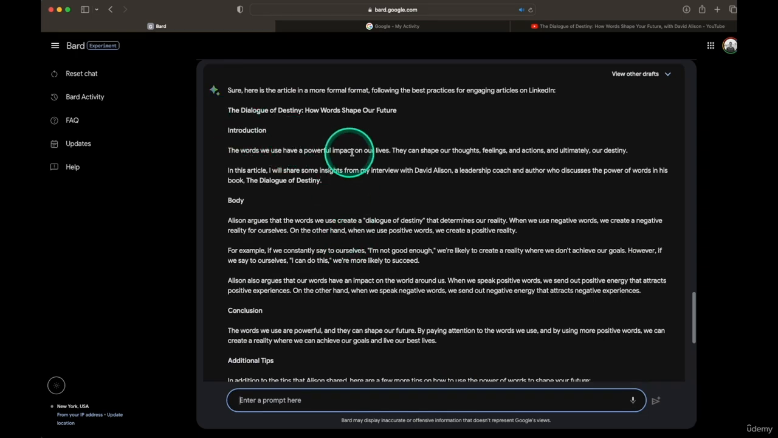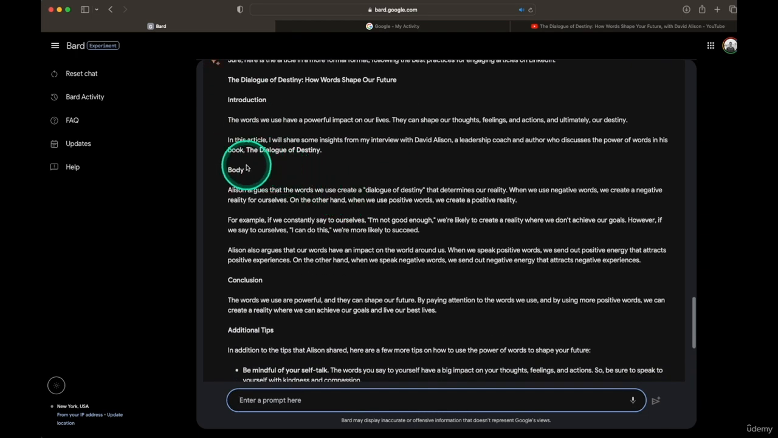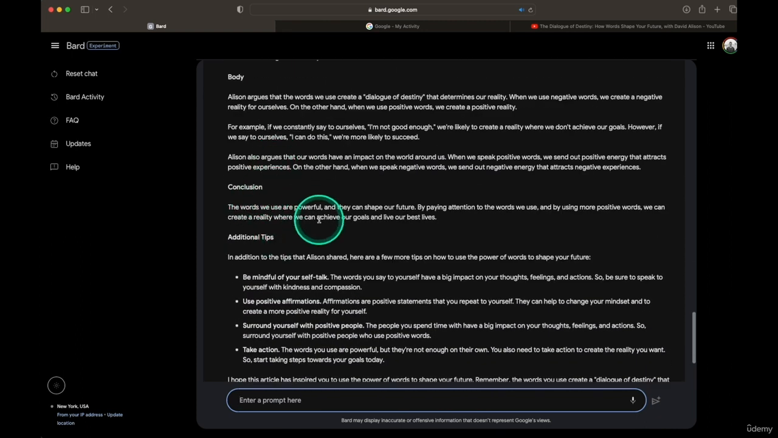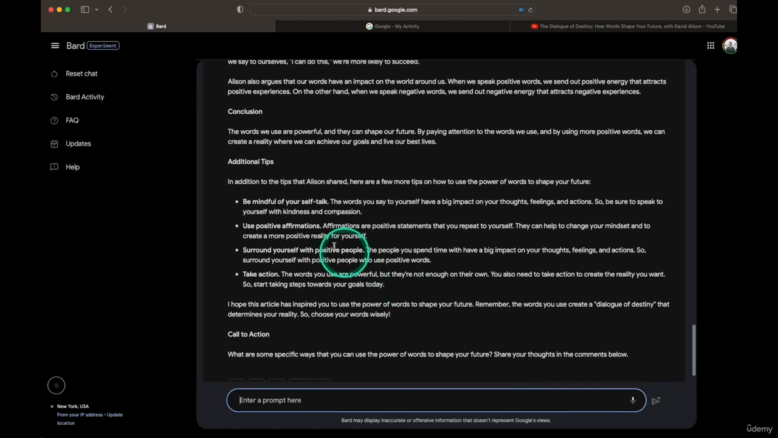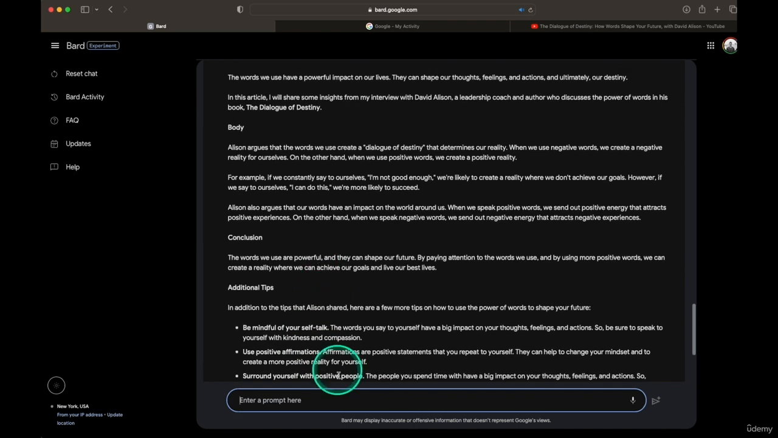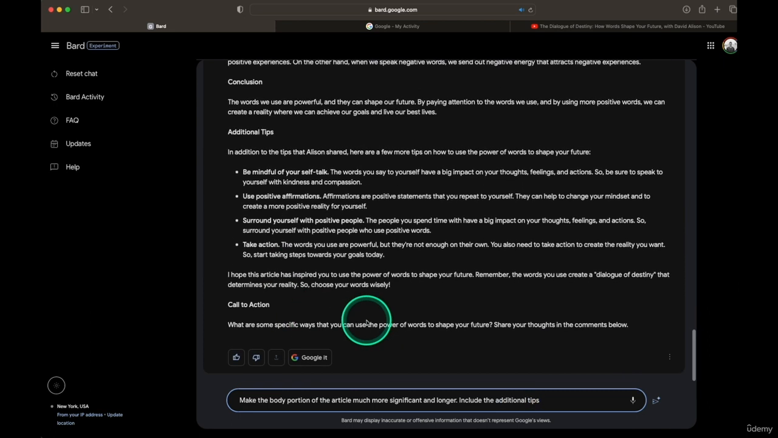So we got introduction. Great. We got the body. Conclusion is the body is very, very tiny. And additional tips. Okay. Make the body portion of the article much more significant and large and longer. Include the additional tips in the body as well.